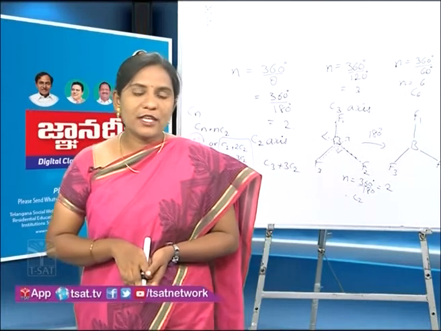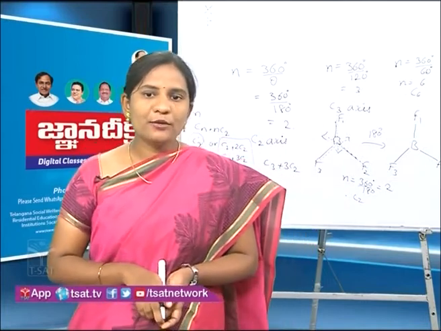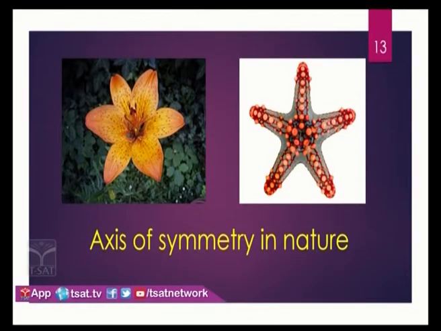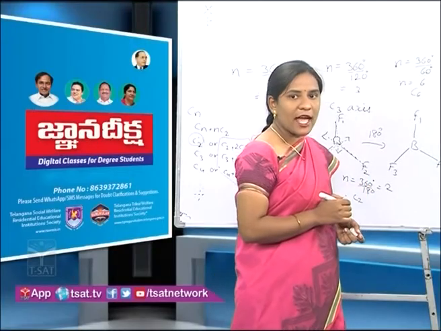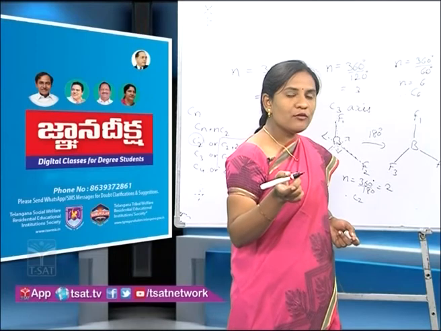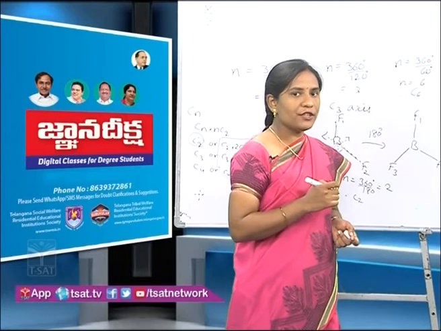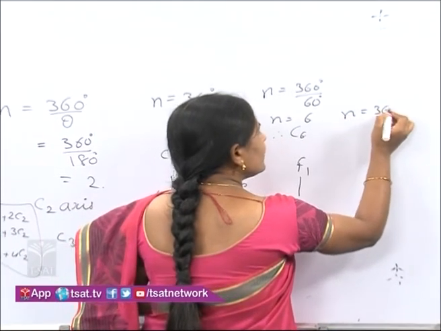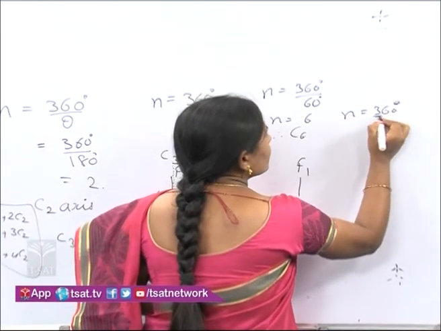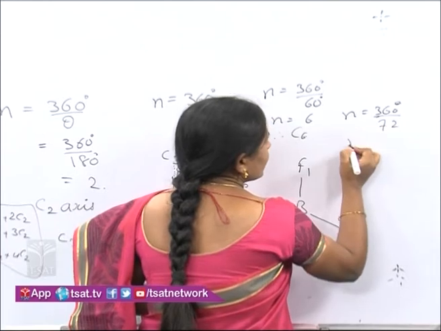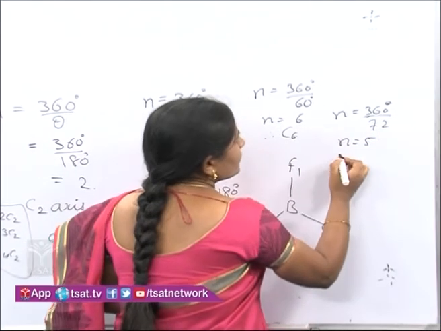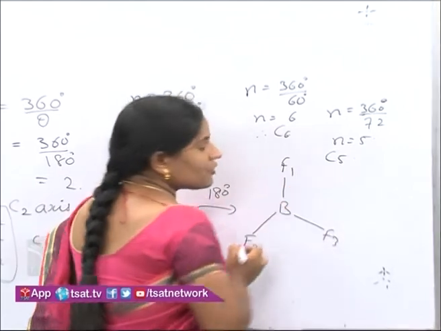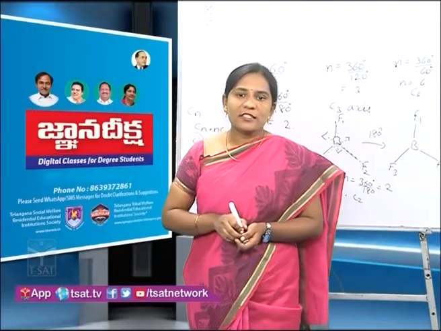Next we have the starfish. Can you predict which kind of axis of symmetry is present in the starfish? In the starfish, if we rotate by an angle of 72 degrees, we get an equivalent configuration. So here n is equal to 360 degrees divided by 72, that is n is equal to 5. So a C5 axis of symmetry is present in the starfish.